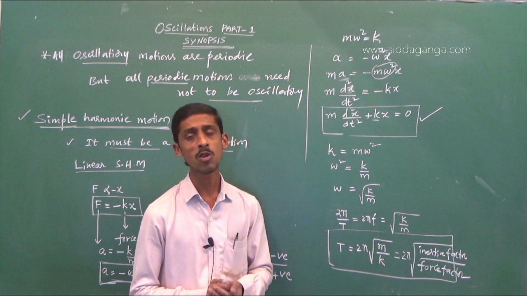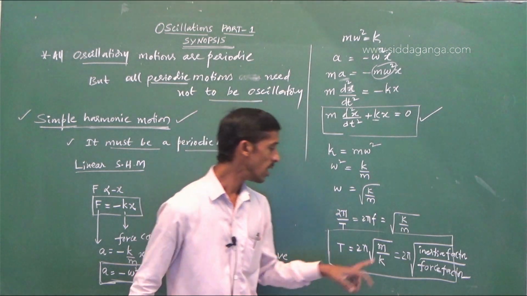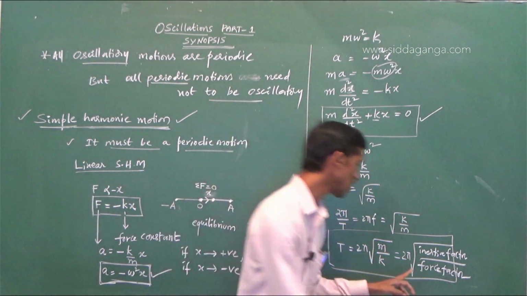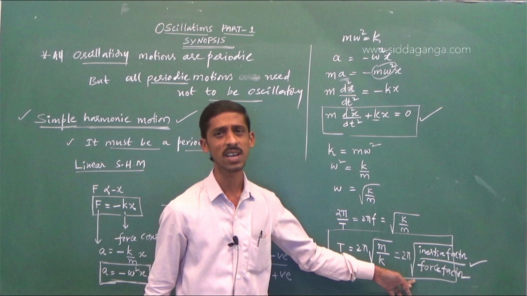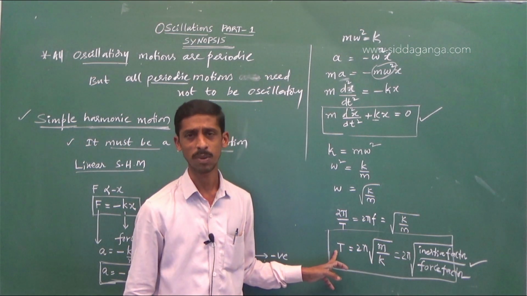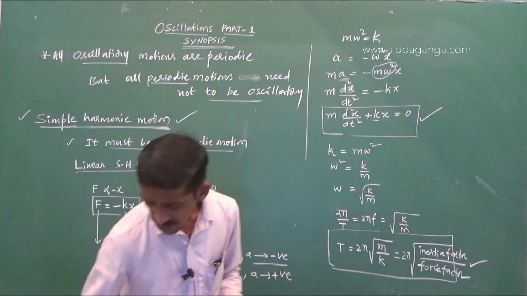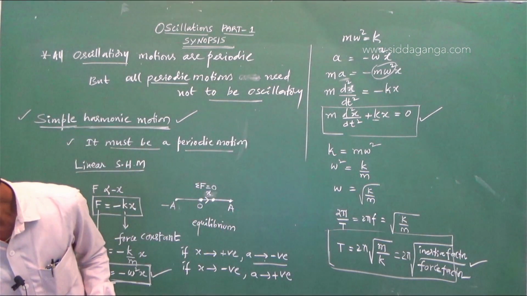They may take a new form. m and k can be replaced with other symbols, but it must satisfy the general expression for the time period of simple harmonic motion. This is the basic idea about simple harmonic motion.